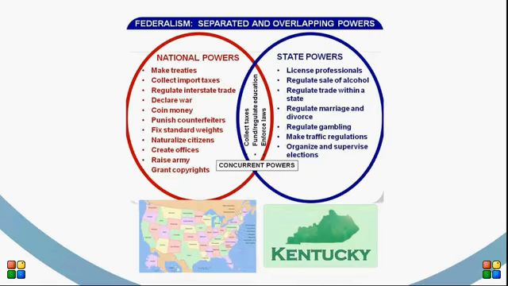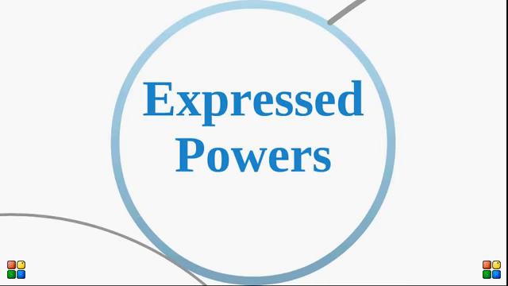The national government has the power to make treaties, declare war, coin money, naturalize citizens, etc. The individual state governments have the power to regulate the sale of alcohol, trade within a state, marriage and divorce, etc. The national and state governments do have a few concurrent powers. They both have the power to collect taxes, fund and regulate education, and enforce laws. These powers are broken up into three different powers: expressed, inherent, and other.